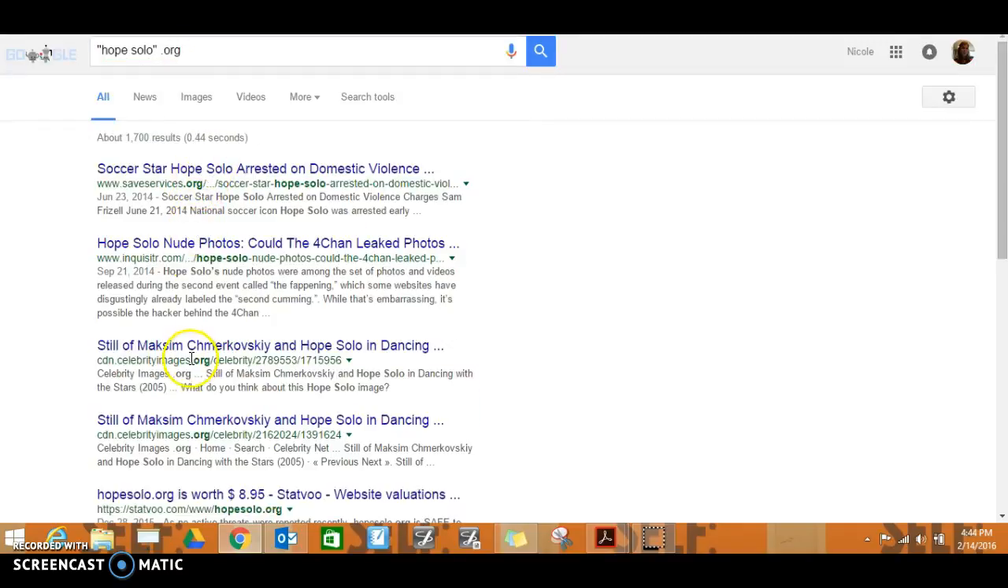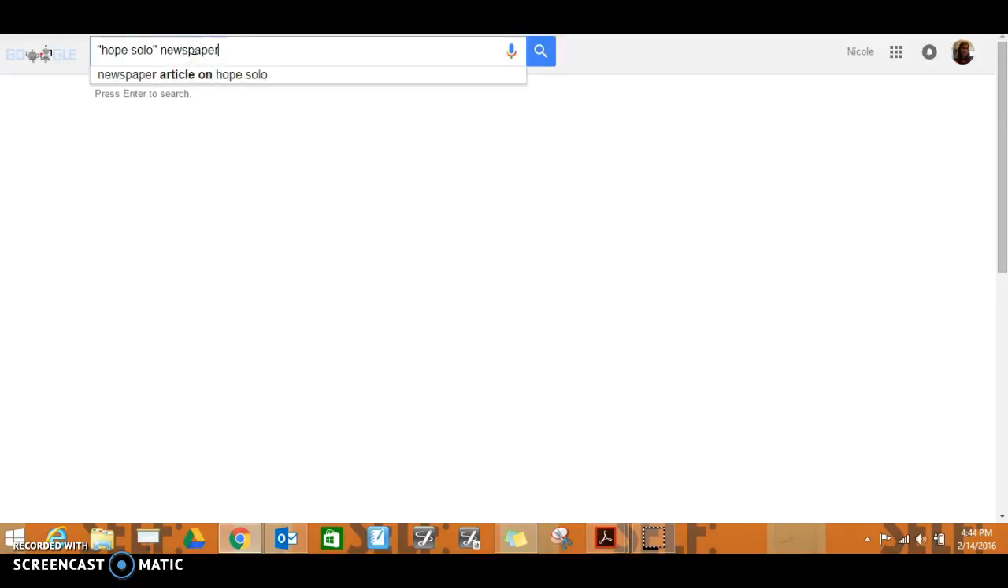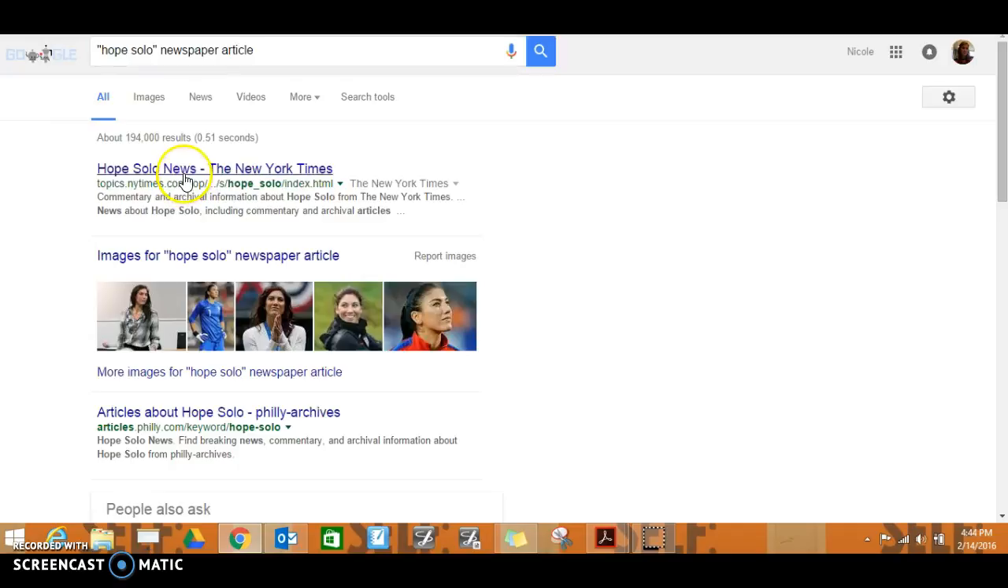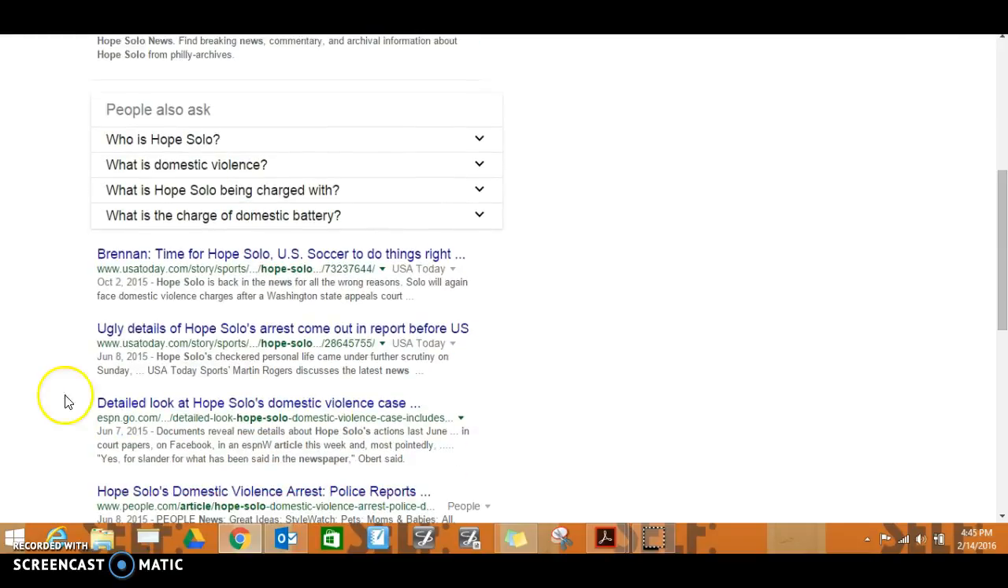there's some organizations that have information about her. Or if we wanted a newspaper article about her, we could have that in there. And look, here's a New York Times article about her. Here's from a Philadelphia article. Here's from USA Today, 2 of them, ESPN, People Magazine.